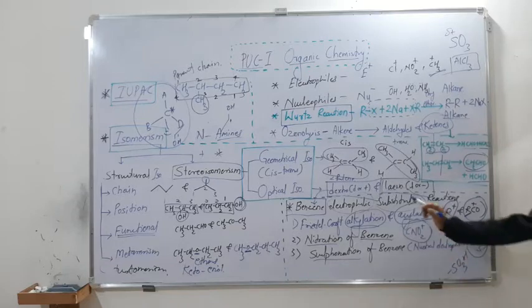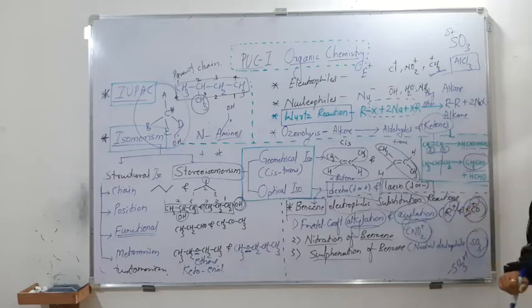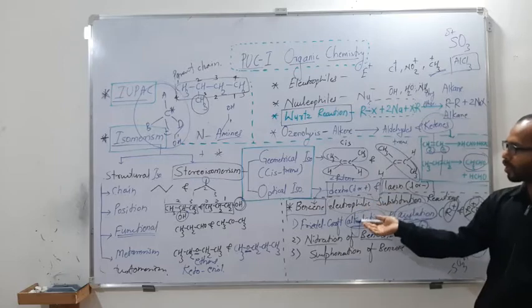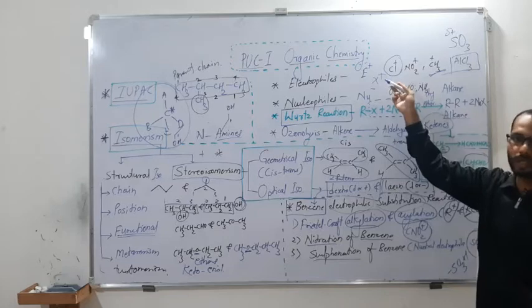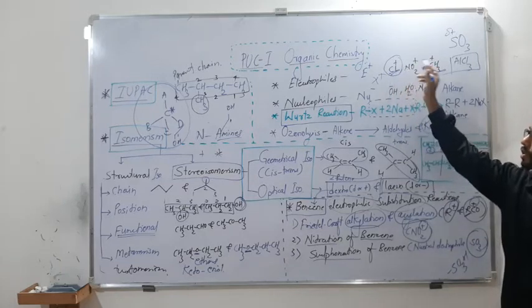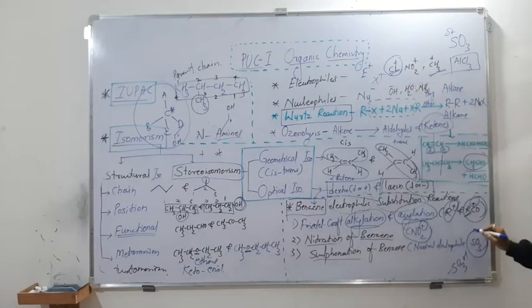So do remember, in the alkylation as well as acylation, we have an electrophile which has a positive charge. In the nitration, we have an electrophile with a positive charge. If you go for basic halogenation, we will have an X plus, and specifically for chlorination, Cl plus. In sulfonation, the electrophile is SO3. So do remember, for all the other reactions, the electrophile is the charged one, whereas for sulfonation, the electrophile doesn't have a charge. It's a neutral electrophile.